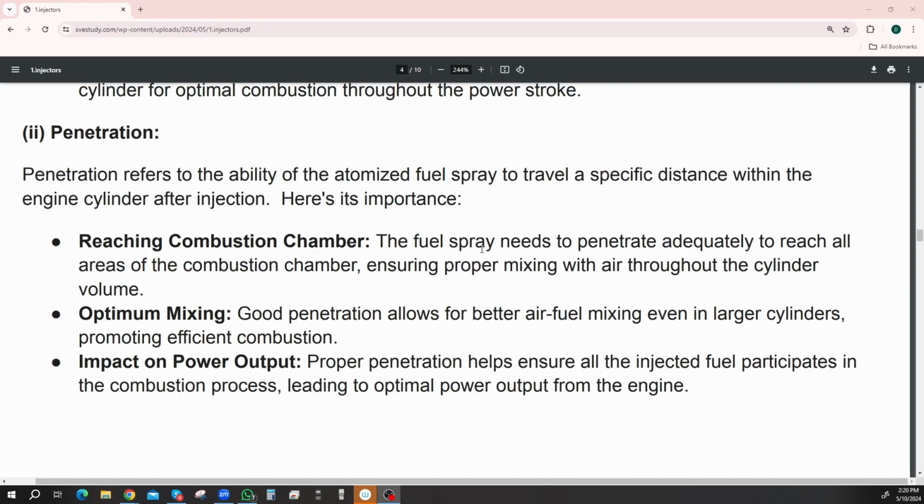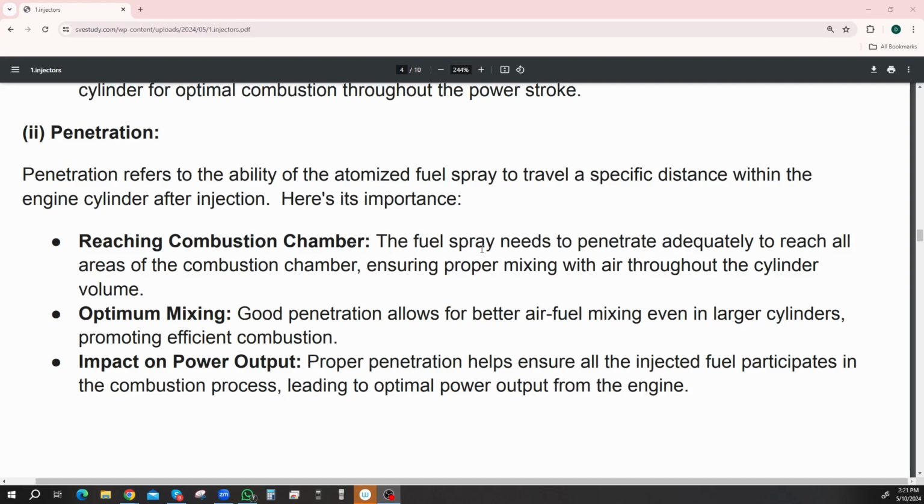Reaching the combustion chamber. The fuel spray needs to penetrate adequately to reach all the areas of the combustion chamber. Yeah, so as much as possible, ensuring proper mixing with air throughout the cylinder volume. You want to get it in there to mix with the air as well. Optimum mixing. Good penetration allows for better air-fuel mixing, even in larger cylinders, promoting efficient combustion. You want it to get everywhere so it can mix. Impact on power output. Of course, it'll increase the power output.